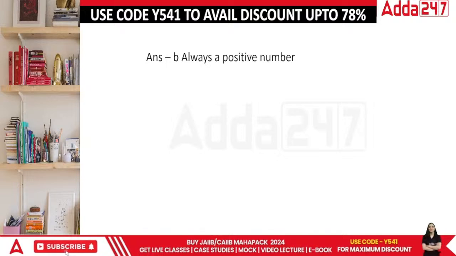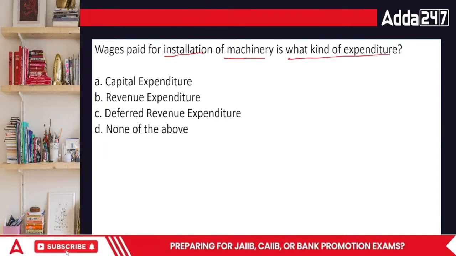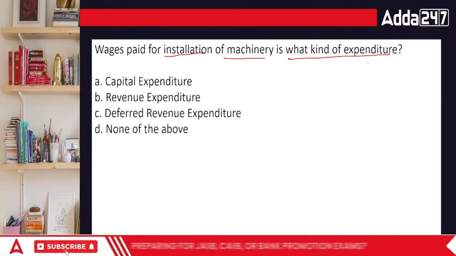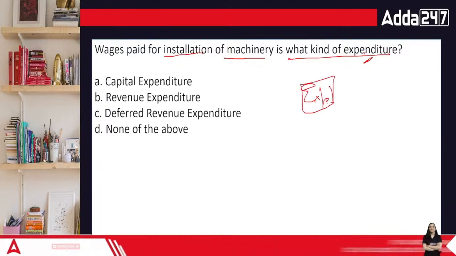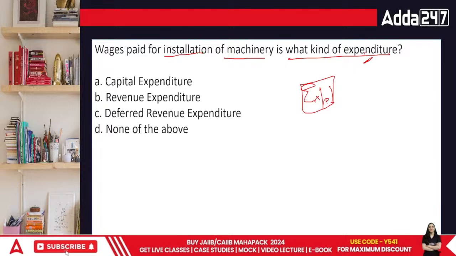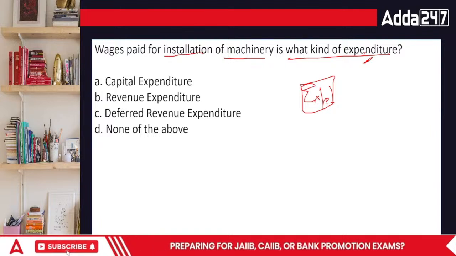Then next point, wages paid for installation of machinery is what kind of expenditure? Wages paid for installation, everyone. This is not related to my normal expense. If I'm getting an AC and the AC is not yet installed, it is not ready to use. First of all, someone has to come and transport the AC to my place, and then I will be putting up the AC there, right? The transportation and installation costs are required to keep the AC at my place.